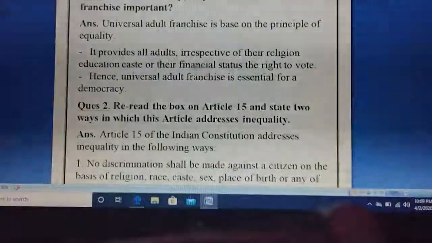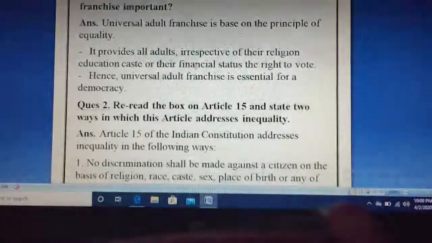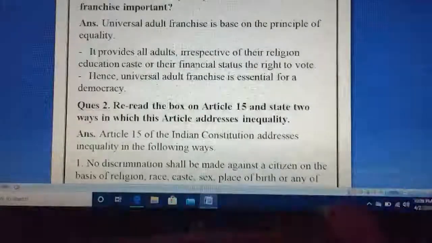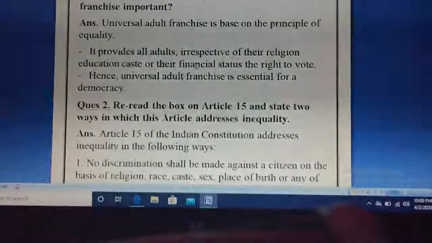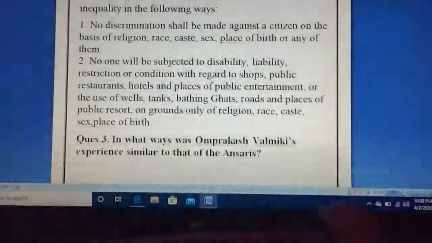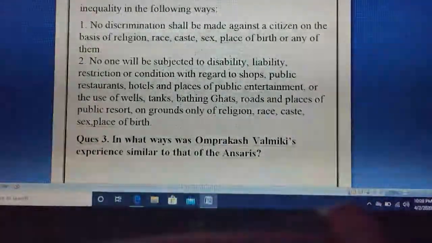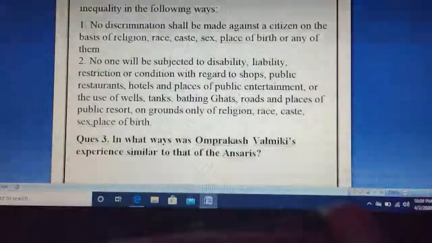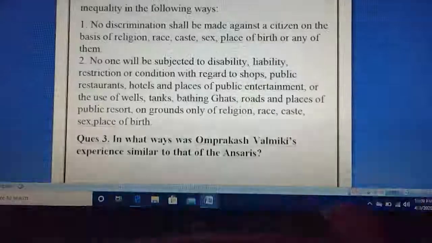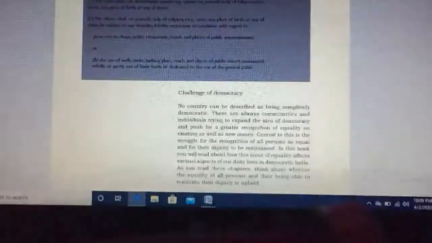It provides all adults, irrespective of their religion, education, caste, or financial status, the right to vote. Hence, we can say universal adult franchise is essential for democracy. Read the box on Article 15. State two ways in which the article addresses inequality. So, in your book, there is a box which talks about Article 15. Article 15 deals with equality.